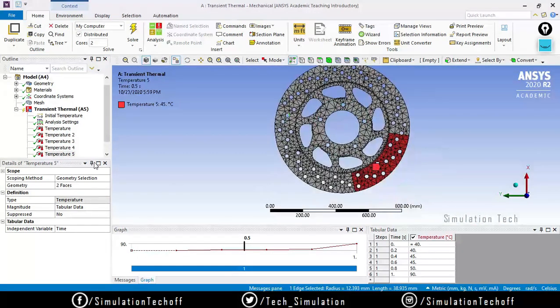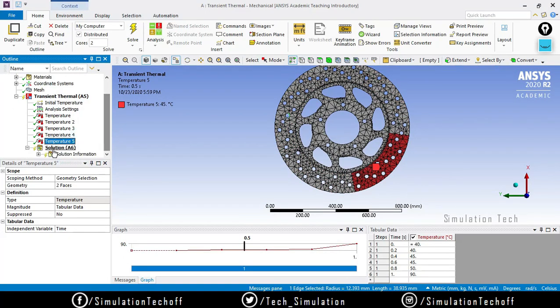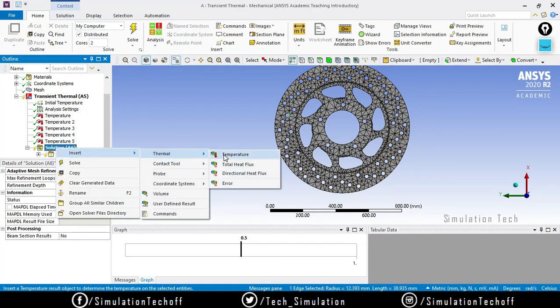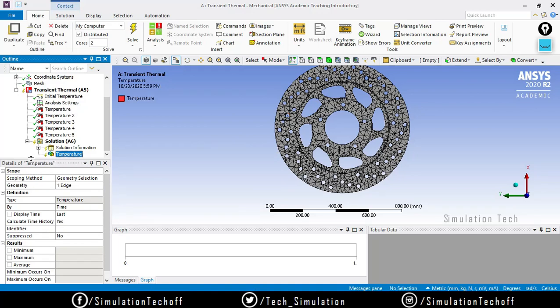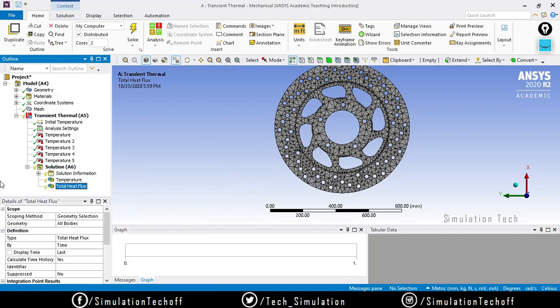After that we have included all the loads. So all we need to do here is right click and insert thermal. We are interested in the temperature, and also right click and insert total heat flux. If you want to find the directional heat flux, you can also, and click on solve.